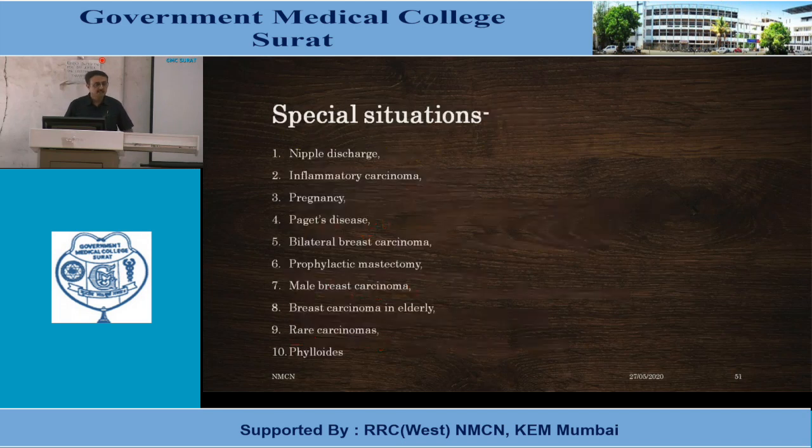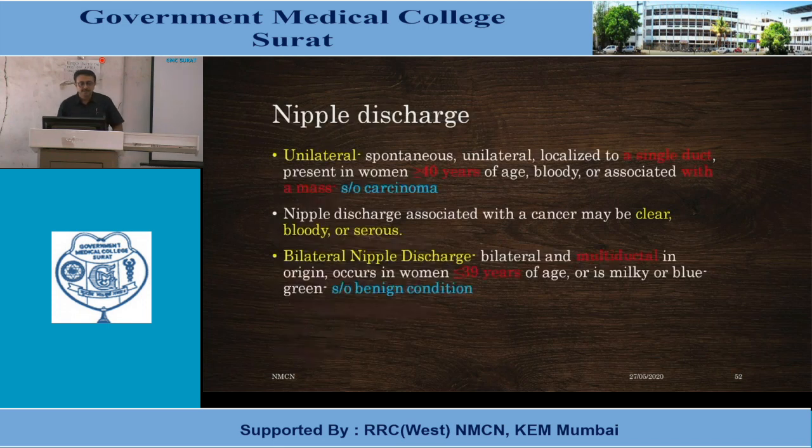Now we will see certain special situations related to breast carcinoma, out of which nipple discharge, inflammatory carcinoma, pregnancy and breast carcinoma, Paget's disease, bilateral breast carcinoma, prophylactic mastectomy, male breast carcinoma, elderly breast carcinoma, rare carcinoma types, and phyllodes tumor. So first we will see nipple discharge. Nipple discharge is a not uncommon presentation for breast lump.